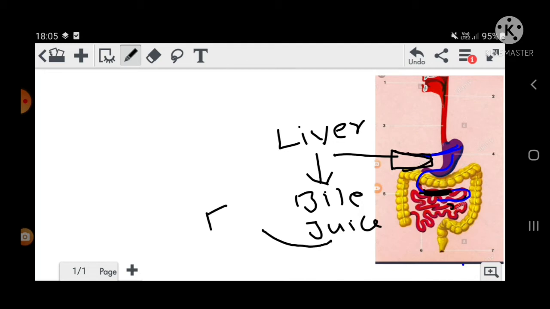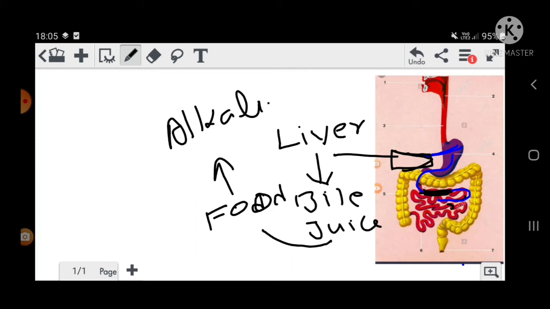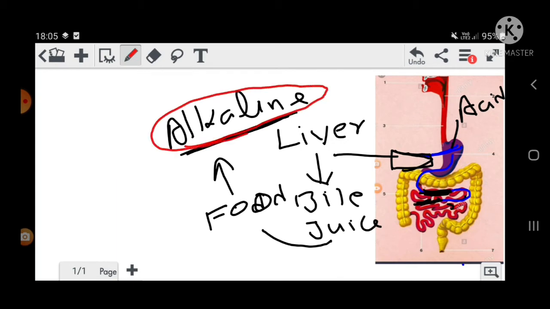Whatever the food was, that will convert into alkaline. That means earlier it was acidic. In the stomach the food was acidic, but in the small intestine the food became alkaline. Why? Because in the small intestine, digestion takes place in the presence of an alkaline medium.